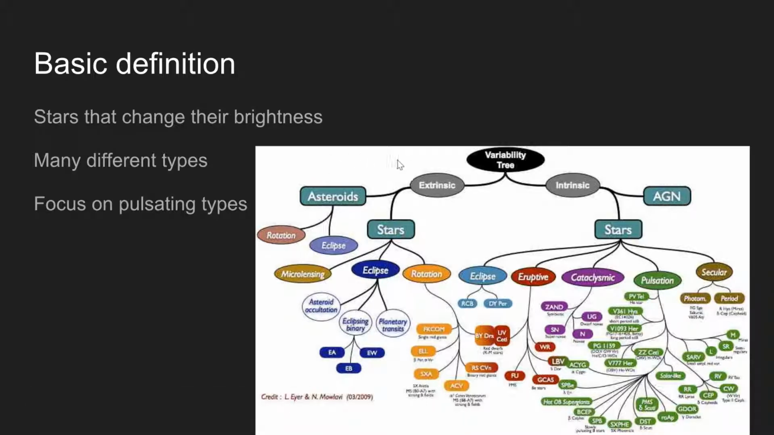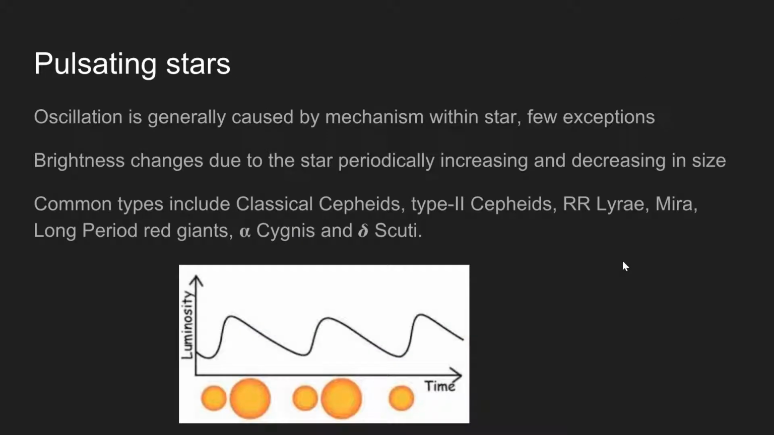There are two main types of variable stars, extrinsic and intrinsic. Both of these branch out into many different possible types. Today, we will be focusing on the pulsating variable type. Pulsating stars are a subtype of intrinsic variable stars. This means that their mechanism that causes their oscillation happens within the star, but there are a few exceptions.